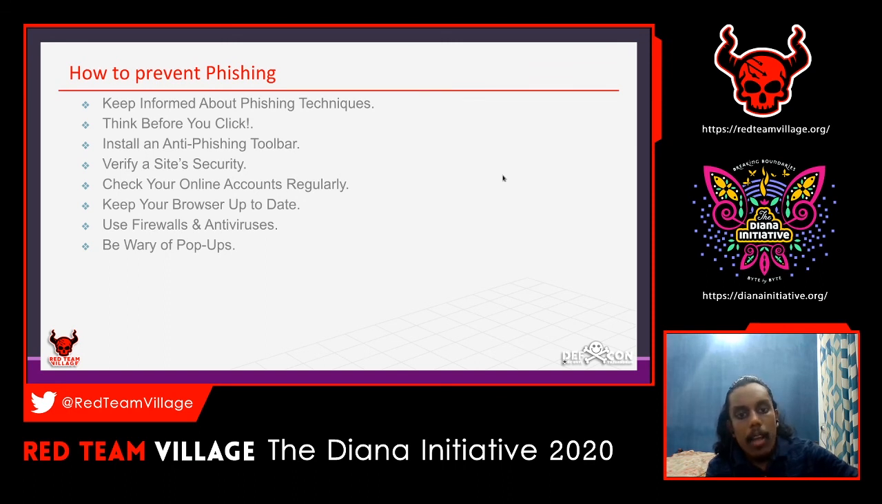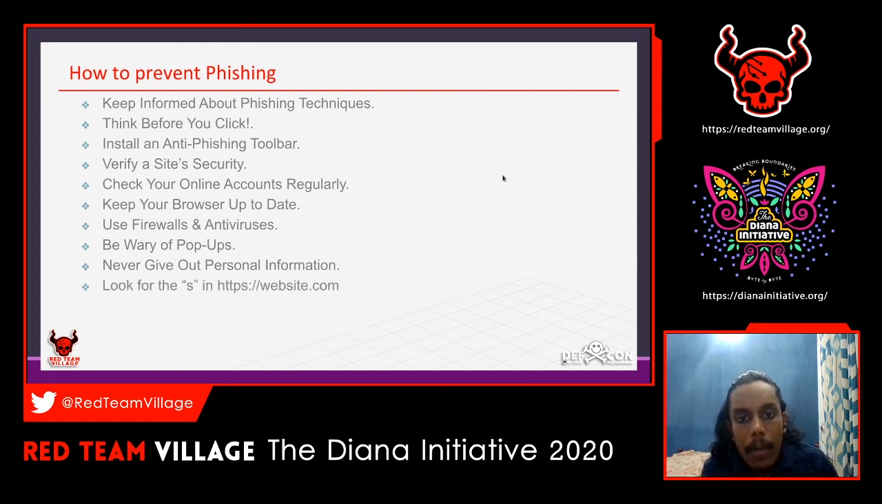So be wary of pop-ups. You have to be careful about pop-ups and other attacks also. The next one is that you never give out your personal information on the internet. Don't give it away. Just be careful when you are giving your personal information on the internet, because most targeted attacks are done using the personal information that you have shared.